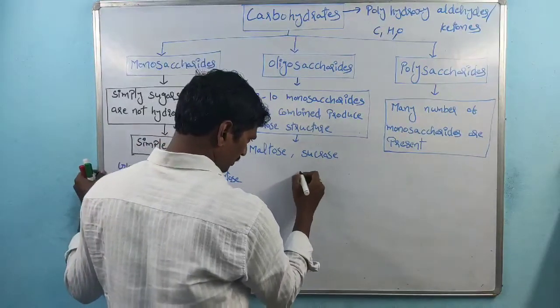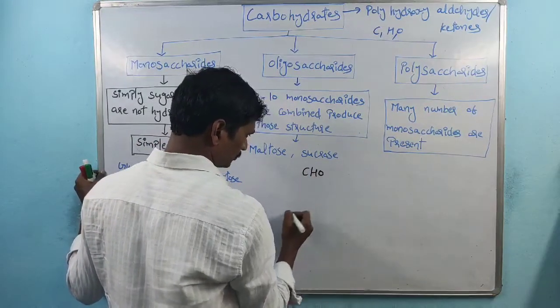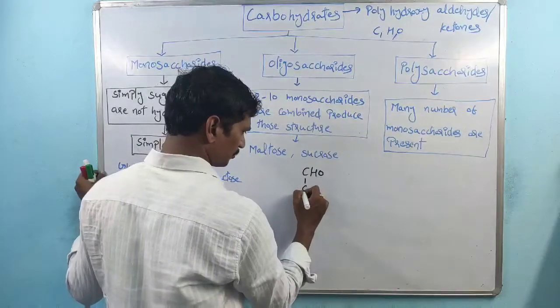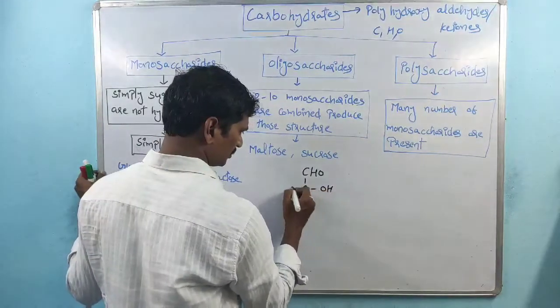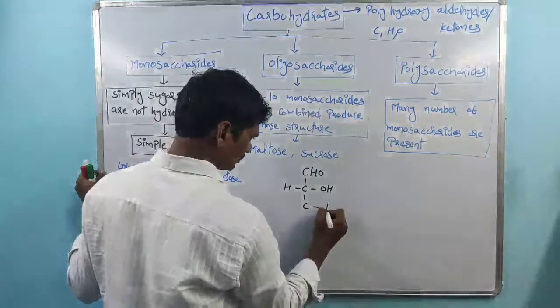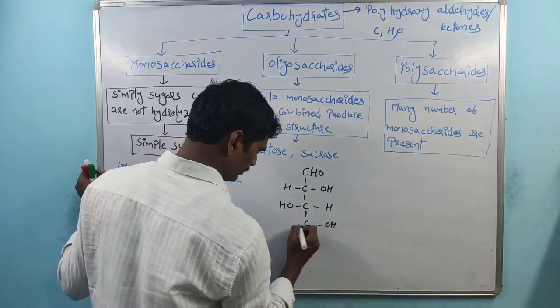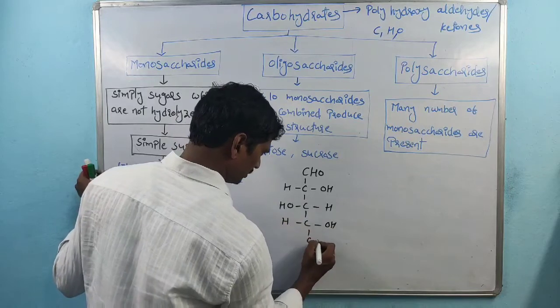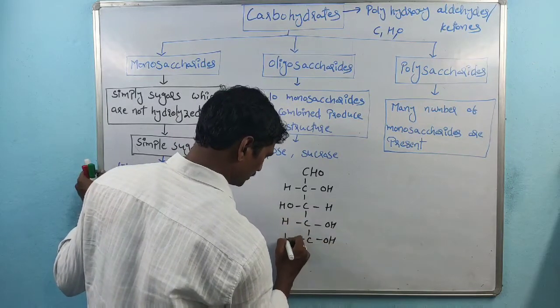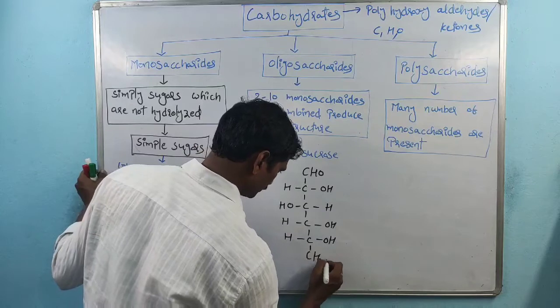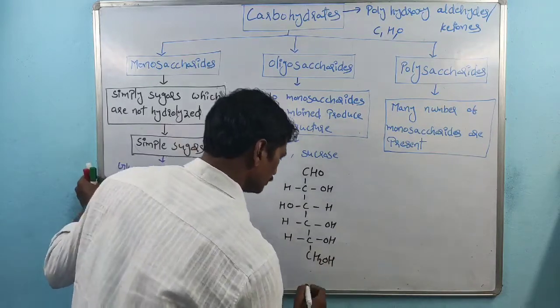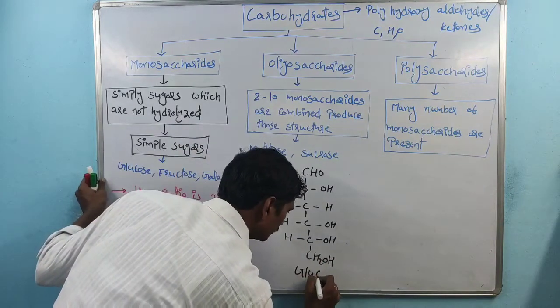If we observe the structure of glucose, there is an aldehyde group CHO, then OH, H, H, OH, OH, H, OH, H, and CH2OH at the end. This is the structure of glucose.